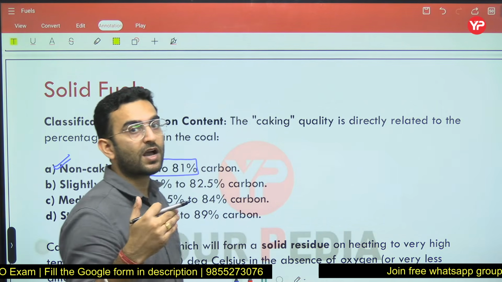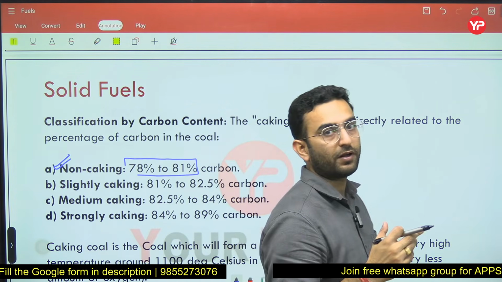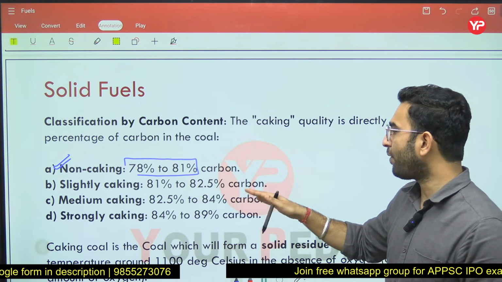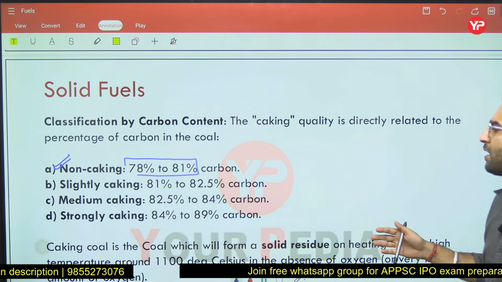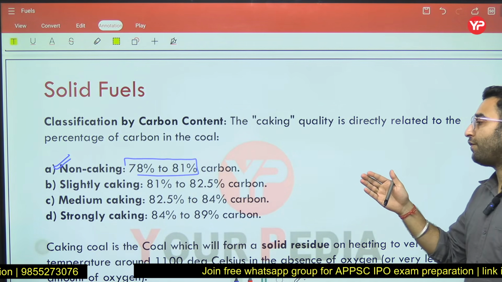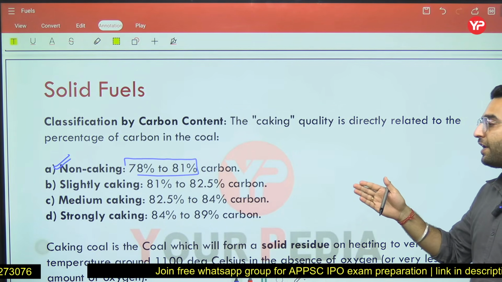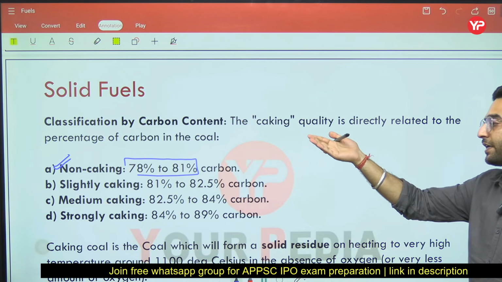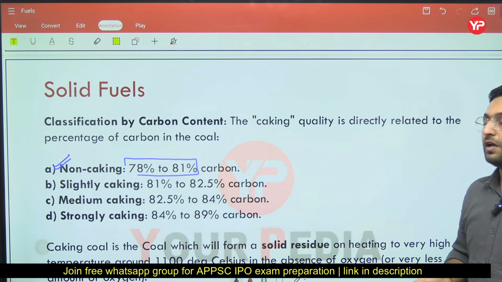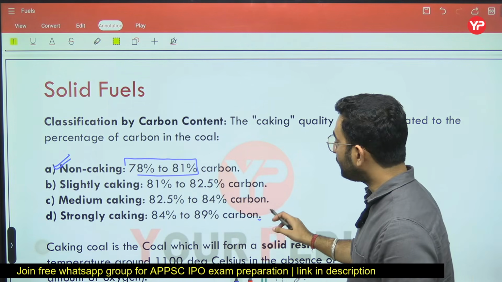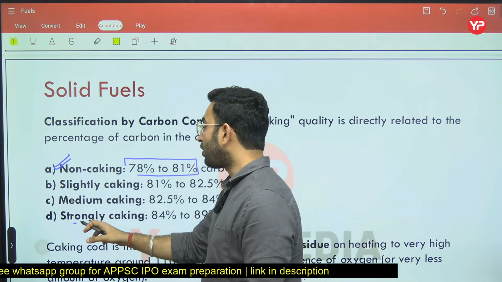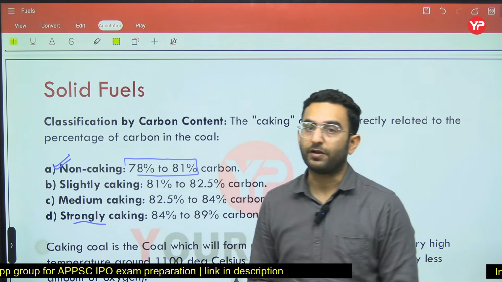If you increase the carbon content, from 81 to 82.5%, 82.5 to 84%, and 84 to 89% carbon, the caking quality continuously increases, and with the highest amount of carbon you get a strongly caking quality in this type of fuel.